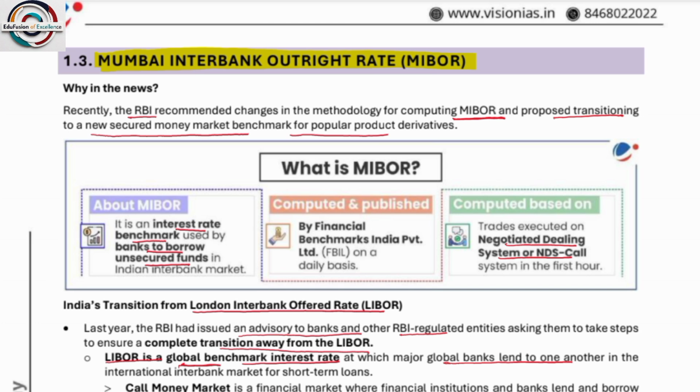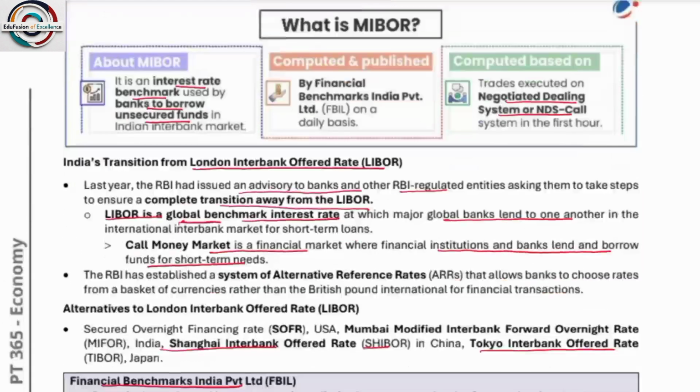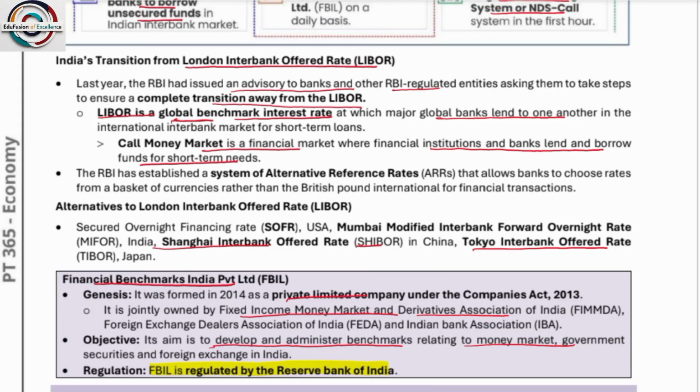Mumbai Interbank Outright Rates, MIBOR. RBI recommended changes in the methodology for computing MIBOR and proposed transitioning to a new secured money market benchmark for popular product derivatives. Okay. So what is MIBOR? It is an interest rate benchmark used by banks to borrow unsecured funds in the Indian interbank market. Ab jab bank informally kuch loan lena chahega tab woh MIBOR ke dwara lete hain.